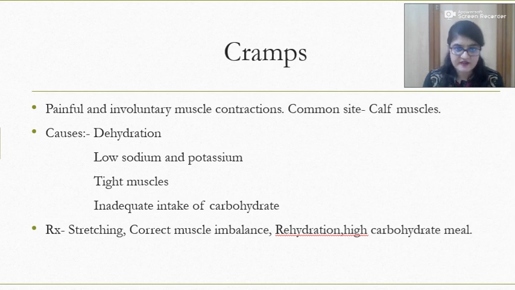The common site is calf muscles, caused by dehydration, low sodium and potassium level in the body, excessively tight muscles, and inadequate intake of carbohydrate in the diet. So treatment will be stretching, rehydration, correct the muscle imbalance, and a high carbohydrate meal just before the activity or just before the sport.